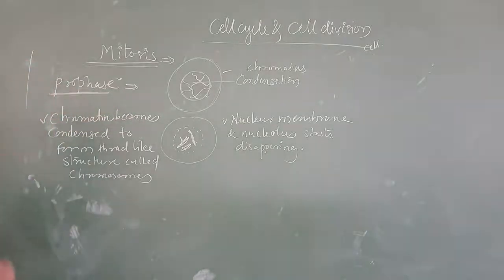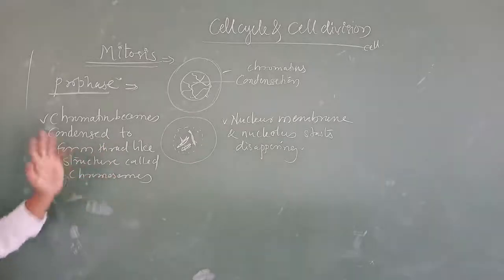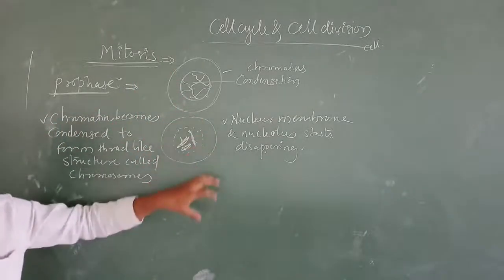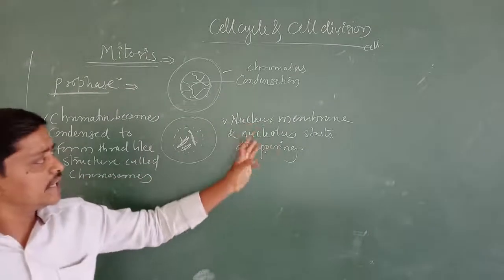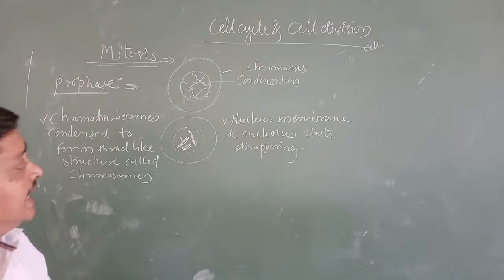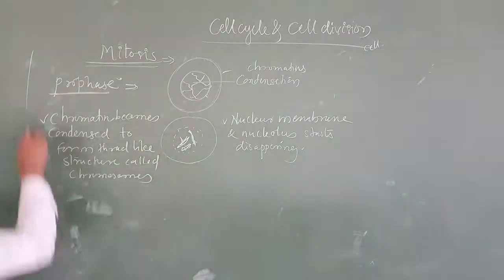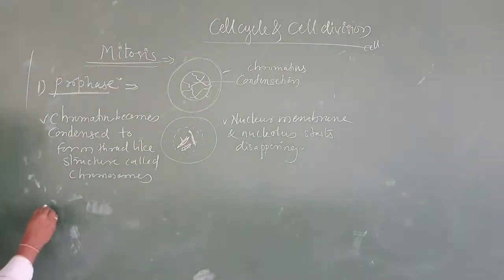What is going to happen during the prophase, early prophase and late prophase? In early prophase, chromatin becomes condensed to form a thread-like structure called a chromosome, and afterwards, in late prophase, the nuclear membrane and nucleolus are going to disintegrate or disappear. Okay, this is about the prophase. This is the first stage of mitosis.